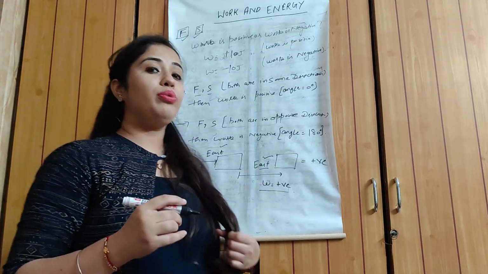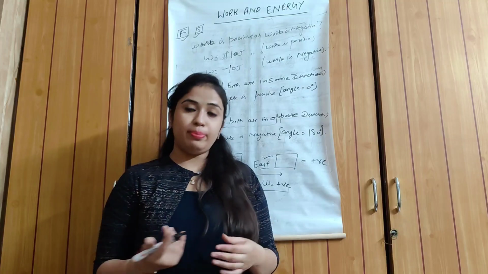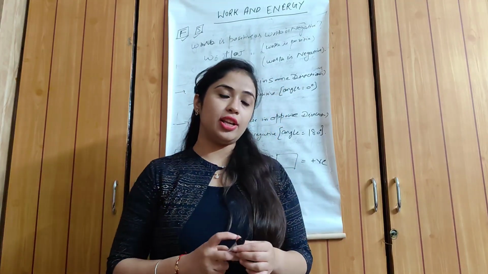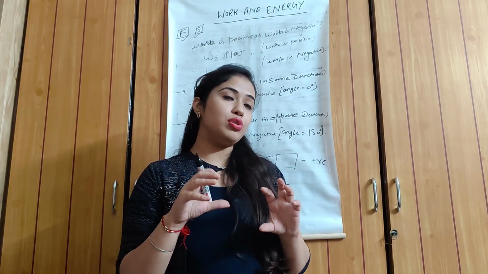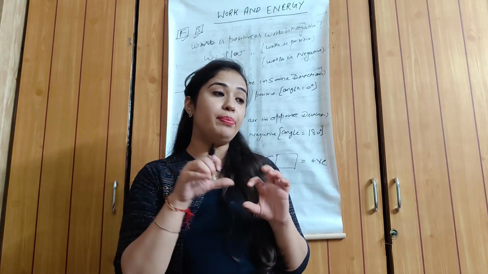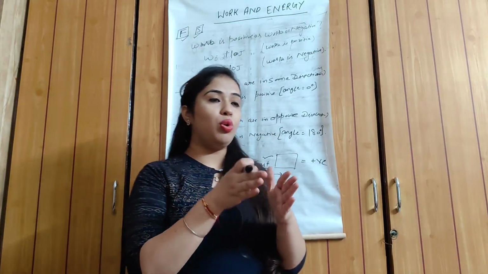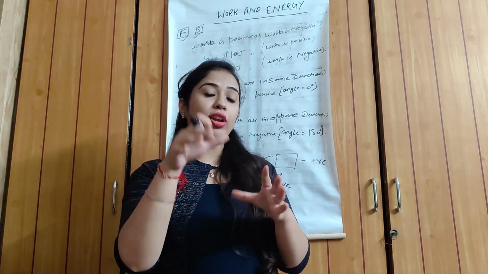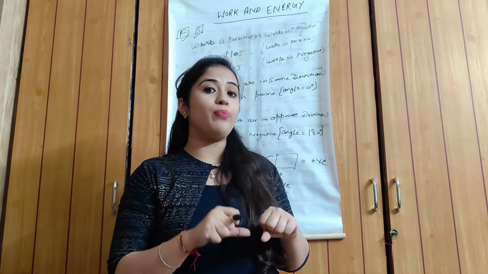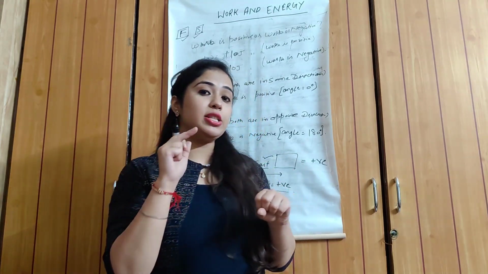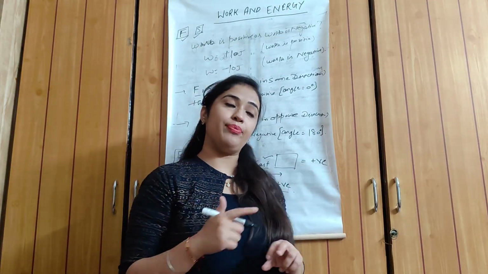Okay students, now we will discuss the example of when F and S are in opposite directions. Simply understand the concept. Students, if you are going on a road and you apply the force, when you apply the brake, your car or vehicle stops. Your car wants to go in a forward direction, but you are applying the force in the opposite direction because you want to stop the car. It means force and displacement are in opposite direction to each other. That is the example of work done being negative.